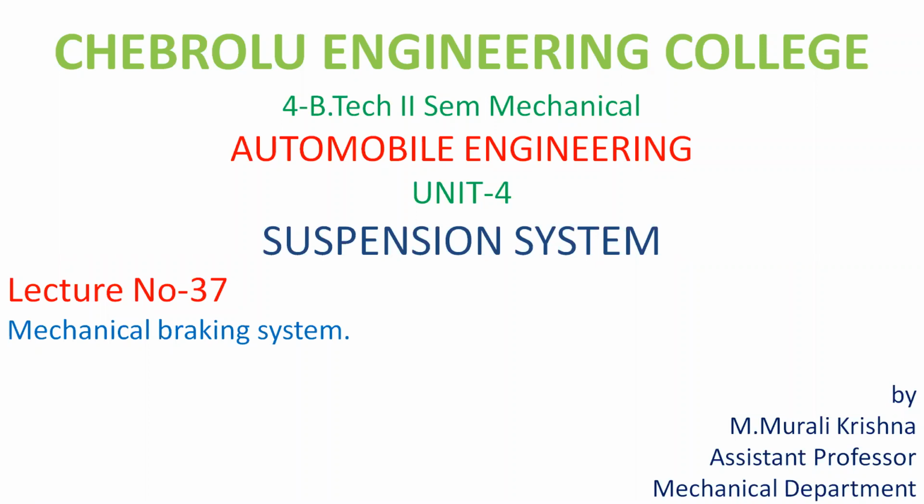Those are the different types of braking systems, and one of the main ones is the mechanical braking system. In this mechanical braking system, different types are available. We will see what those different types are.